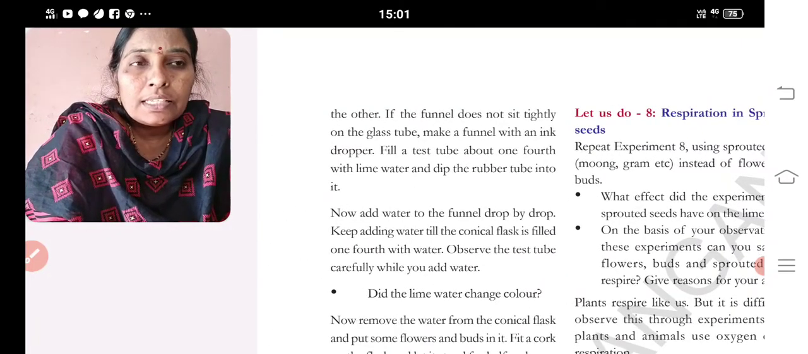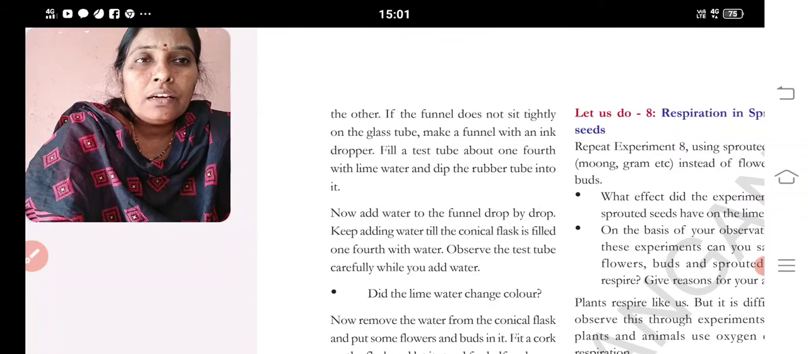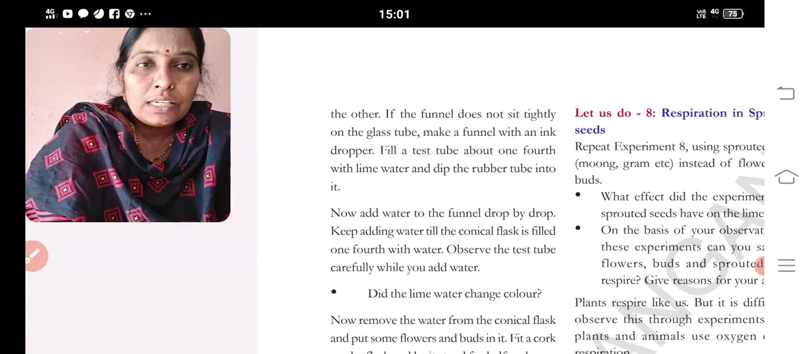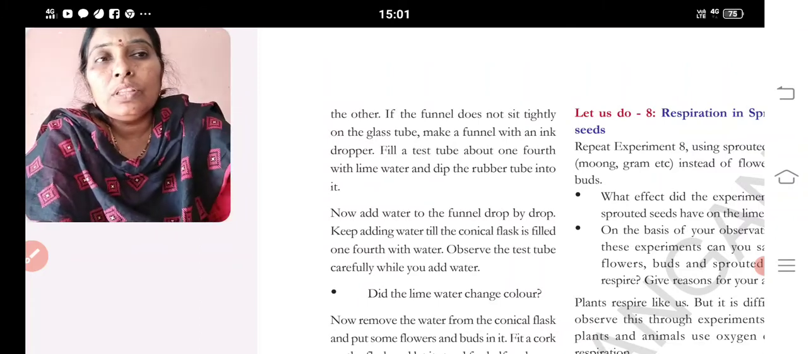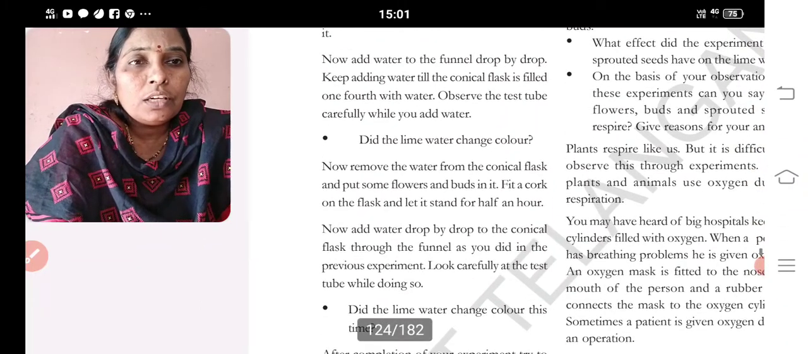The funnel does not sit tightly on the rubber glass tube with an ink drop. Make a funnel with an ink drop. Fill the test tube about 1/4 with lime water and drop the rubber tube into it. Now add water to the funnel drop by drop, keeping the water till the conical flask is filled. Observe the color of that tube.